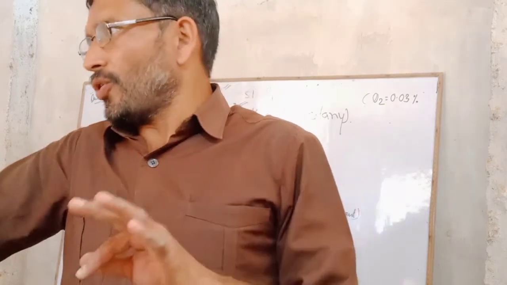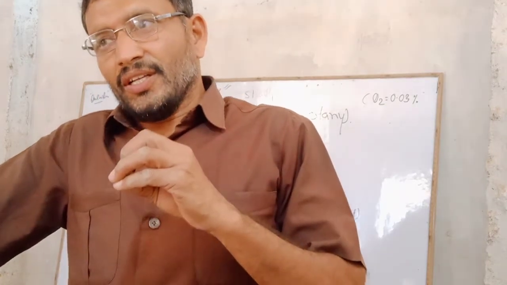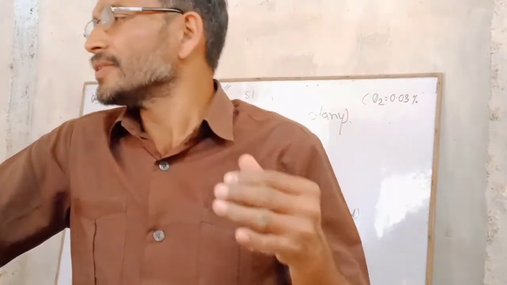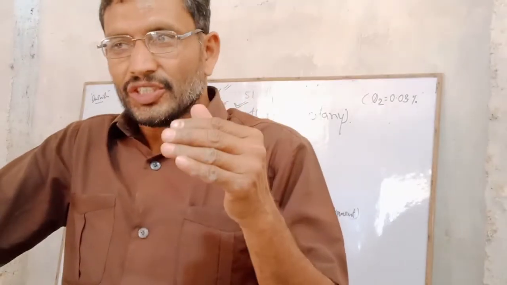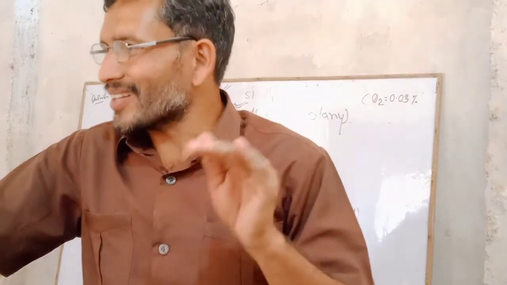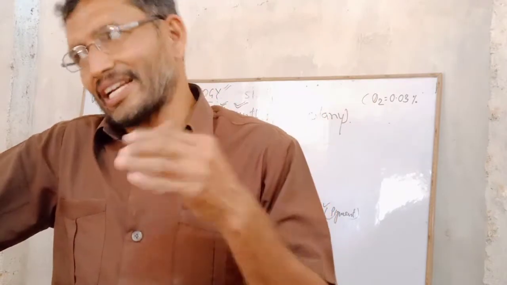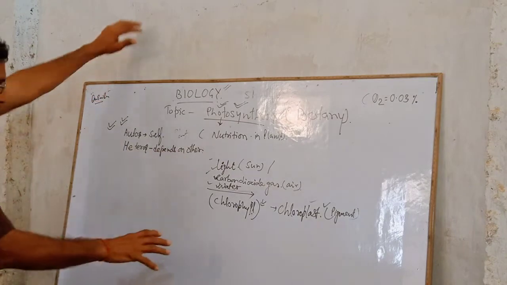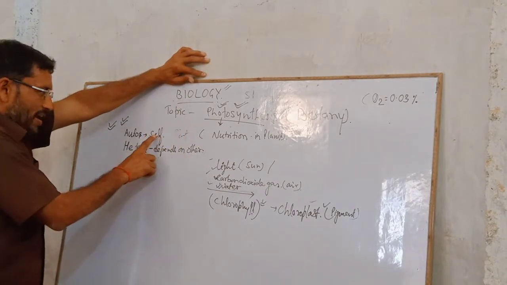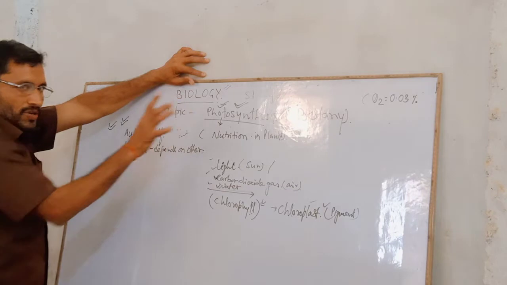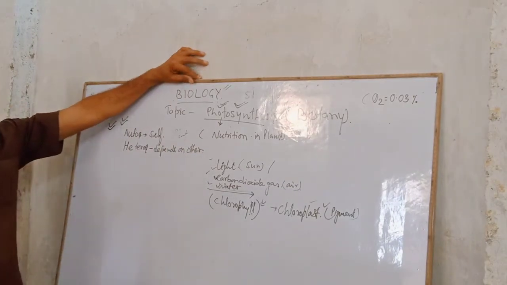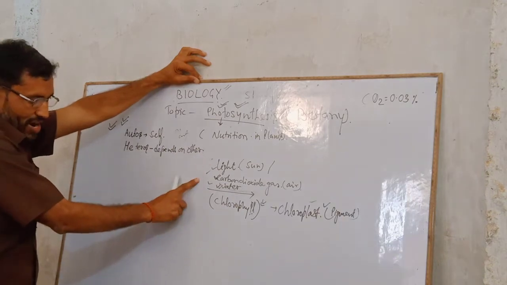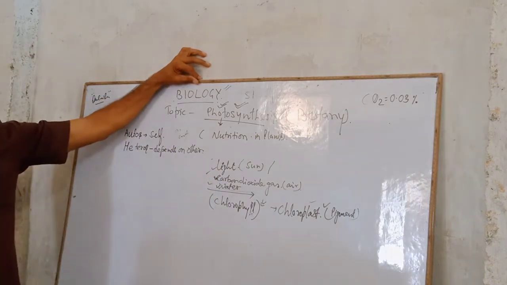In the cell structure, inside the chloroplast there are stroma and grana, granum, which is the platform for the chemical reactions, the Kelvin cycle and whatever. Later we will get to that. But the major thing is that for an autotrophic plant, the process of photosynthesis requires all these things. They must have light, carbon dioxide, water, chlorophyll, and nothing more.